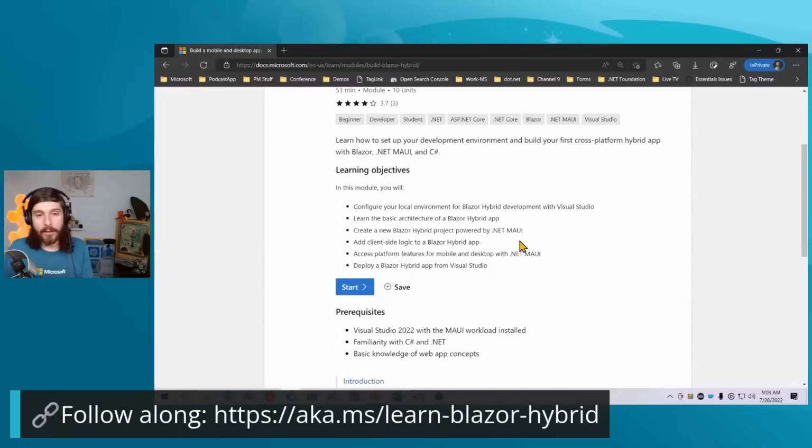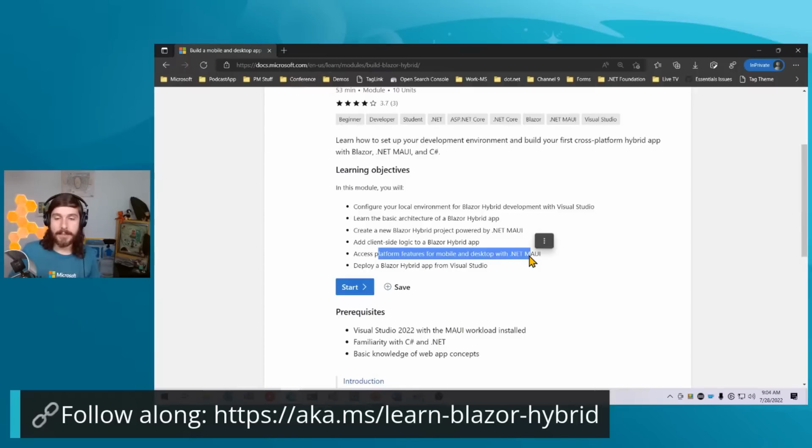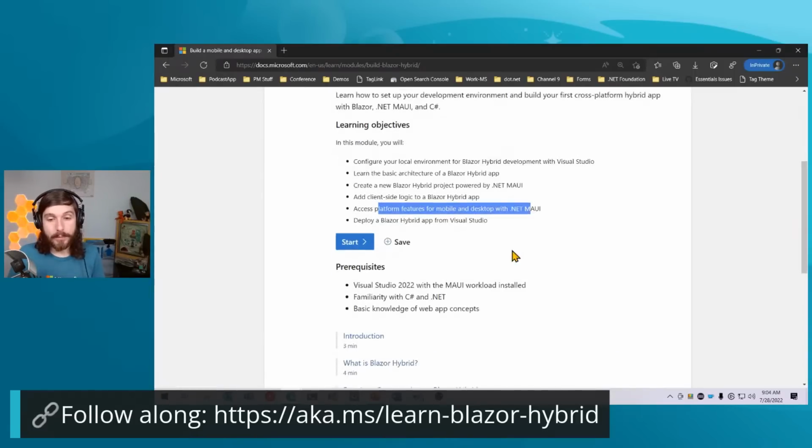So what we're going to learn today in this objective as we go through is how to configure our local environment for Blazor hybrid development. We're going to talk about the basics of architecture of a Blazor hybrid app. We're going to create a new app. We're going to add some logic to our app, but we're also going to access some platform features for mobile and desktop with .NET MAUI. And then we're going to deploy our app, of course, from Visual Studio.